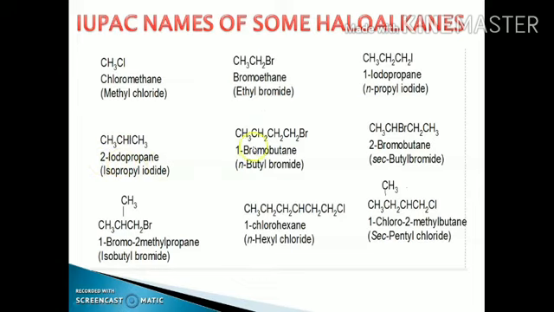The name of this compound is 1-bromobutane. The compound name is 2-bromobutane, and the name of this compound is 1-bromo-2-methylpropane. Okay, here B and M, we can give the name according to the alphabetical order. The name of this compound is 1-chlorohexane, and the name of this compound is 1-chloro-2-methylbutane.